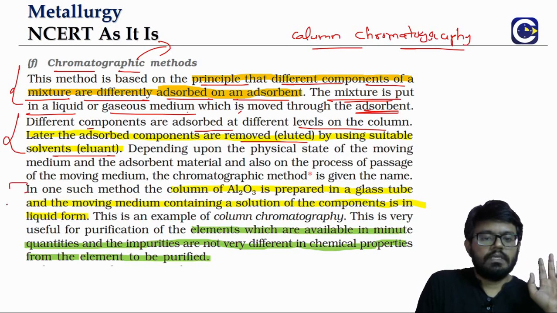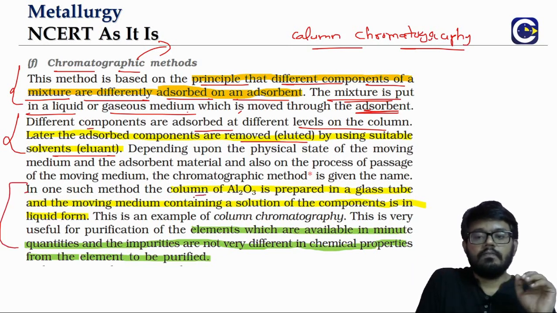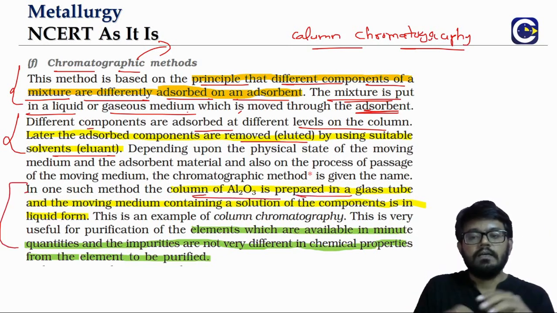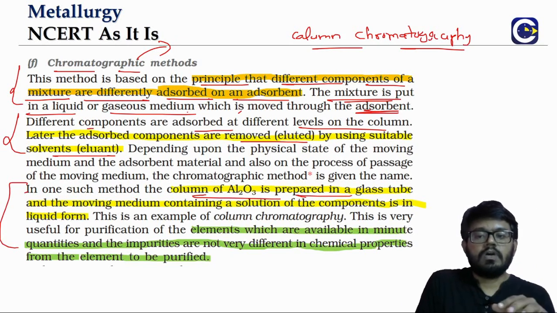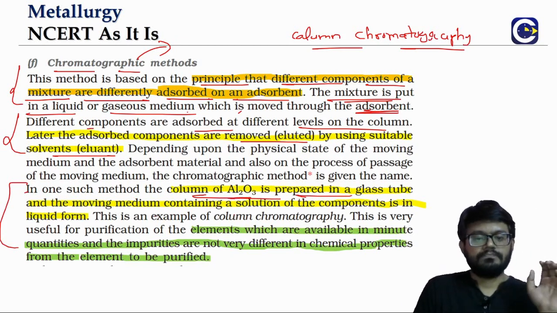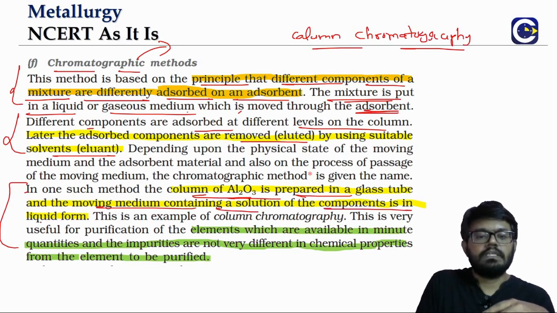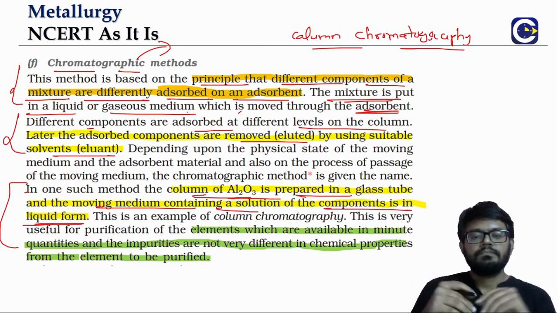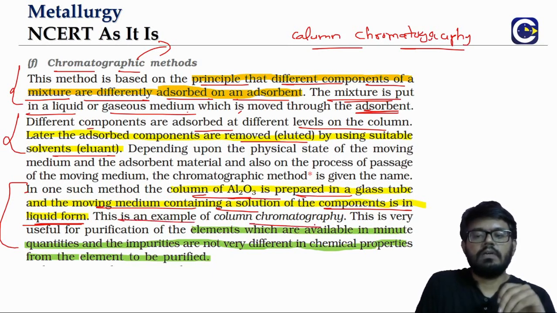So the one that we can see is where you have a column that is prepared in a glass tube. The column is filled with what? Al2O3. And the moving medium, the mobile phase, is containing what? A solution with different components in the liquid form. And this is what we have discussed now. What is it called? Column chromatography.